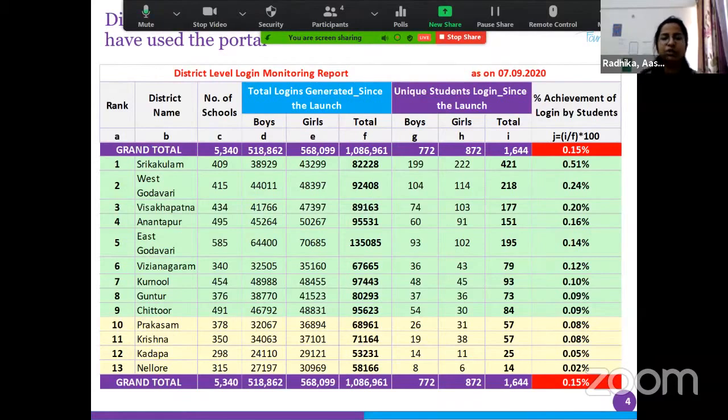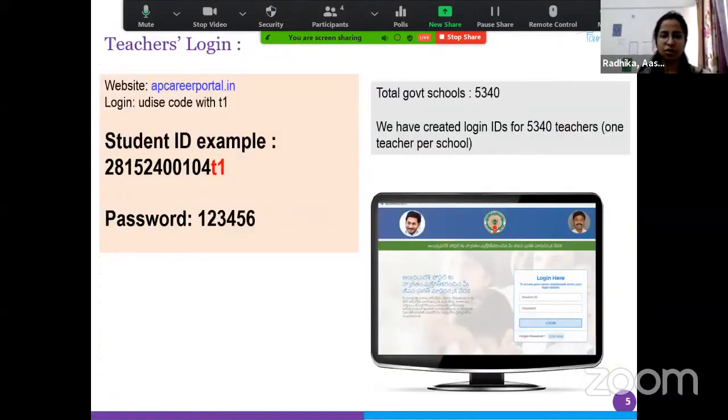Similarly, you can check the school wise data. For school wise data and how you can access the portal, there are two things. One is how you can log into the portal to increase your knowledge base. And second, if you are a teacher in a school and there are 200 students, how can you check who has logged in and what their login ID is, and what the status of the school is in terms of what percentage of people have logged in. So I will talk about the teachers' login first.